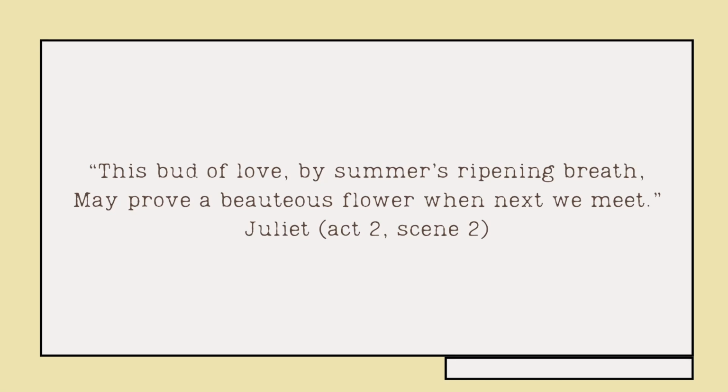Here we're talking about a bud of love. We're talking about something that's not ripe. We're talking about something that's tiny but has the ability to become beautiful when we're talking about a development of their relationship, not just something that they want to keep tiny and small and don't change, but rather growing in the experience of each other's love and having that grow into a beautiful flower. That's the imagery that Shakespeare's talking about here.